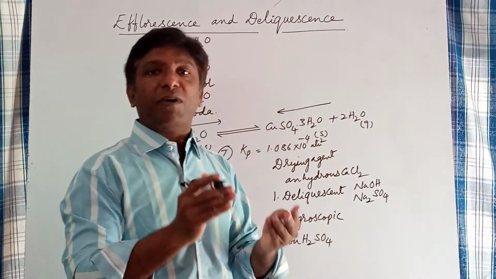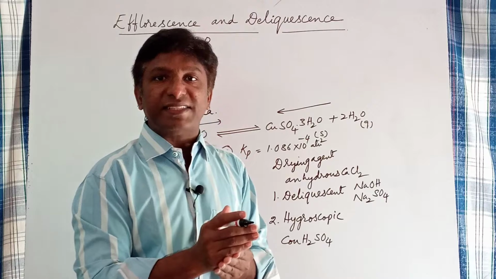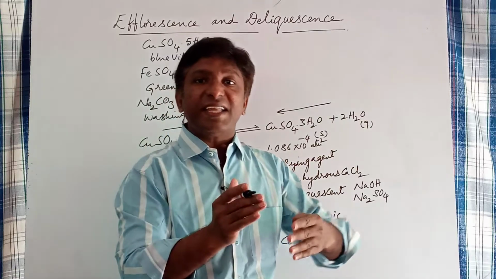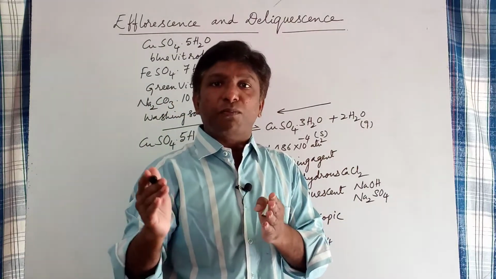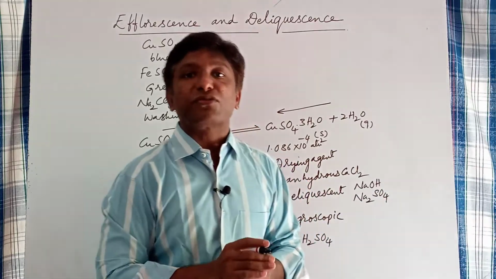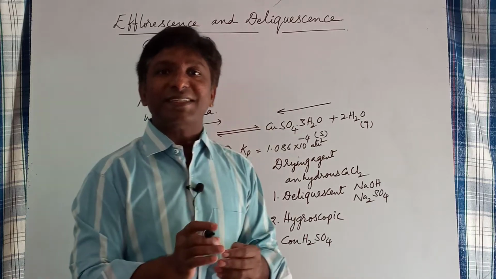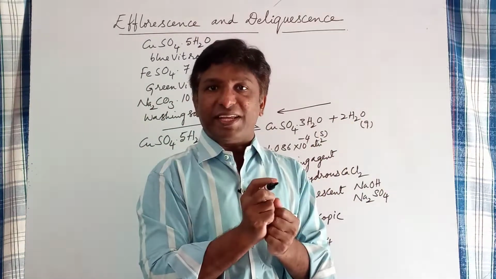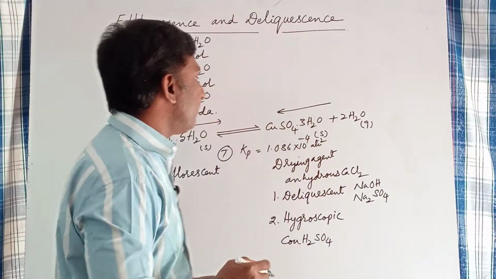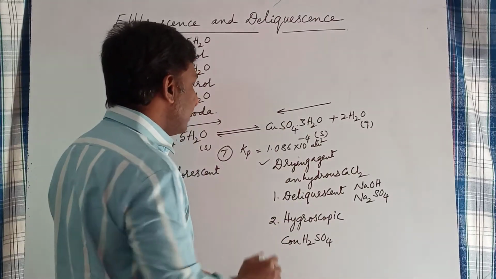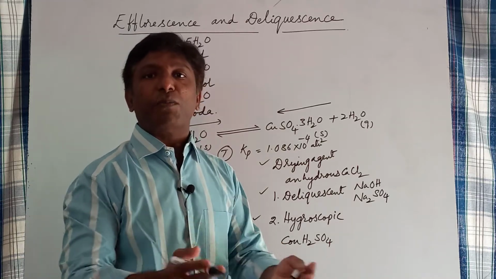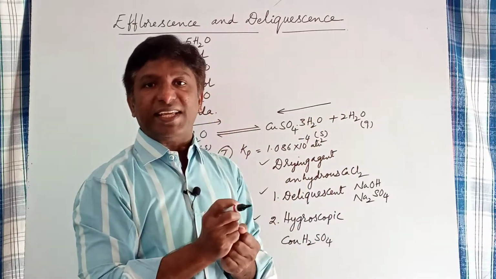So, here water is the solvent in concentrated sulfuric acid. As it absorbs moisture from the atmospheric air, the solvent content gradually increases. So, it becomes more and more diluted when exposed to atmospheric air. These are called hygroscopic substances. Those substances which absorb moisture from the atmospheric air and become diluted are called hygroscopic substances. Whether drying agent, deliquescent or hygroscopic, all these substances have the property to absorb moisture from their vicinity.